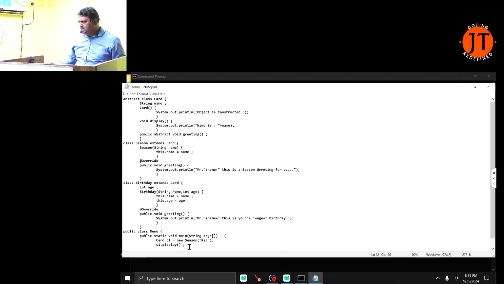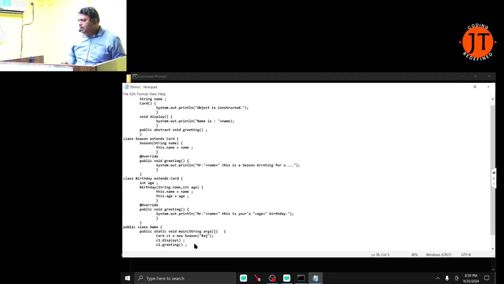The dynamic method dispatch is implemented in the case of the greeting method. See here. When I write c1.greeting, what actually happens here? The compiler checks the availability of the method in the Card class. It is an abstract method, but the method is overridden in the child class. You know that when the method is overridden, after the object of the child class is created, the JVM binds the overridden method. So what does it write? Mr. Raj, this is a season greeting for you.